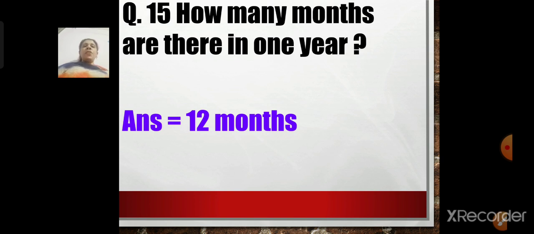So, how many months, children, are there in 1 year? 12 months. Children, learn the names of the months also with the correct spellings. Okay. So, how many months are there in 1 year? There are 12 months. What are they? January, February, March, April, May, June, July, August, September, October, November and December.